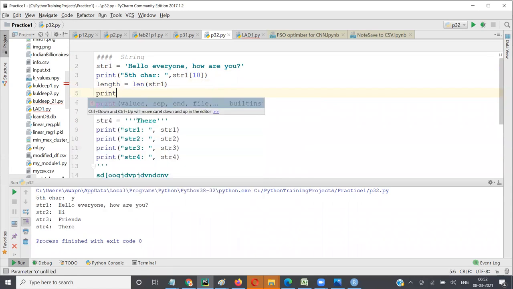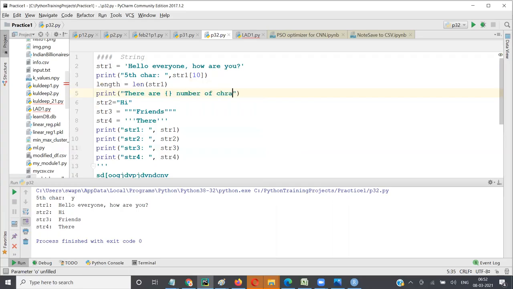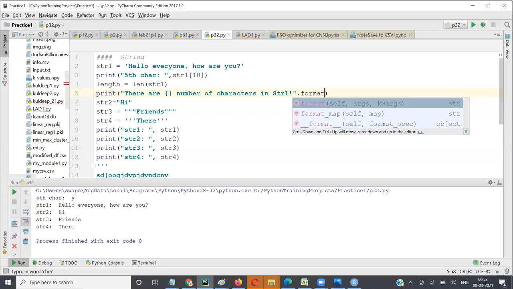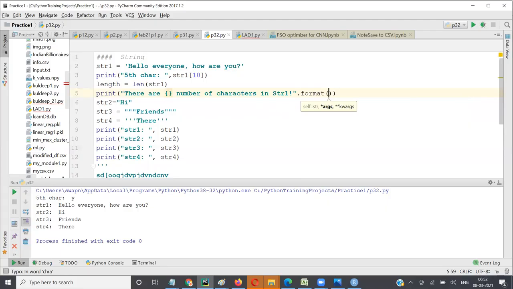So I say print, there are, number of characters in str1, and here you say dot format and you give the length. The len function will return the number of characters.